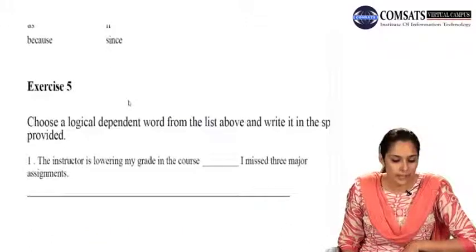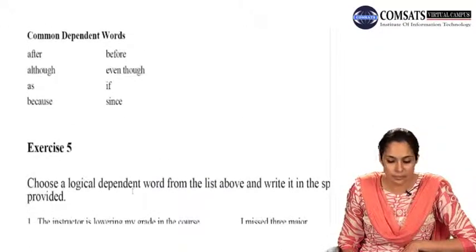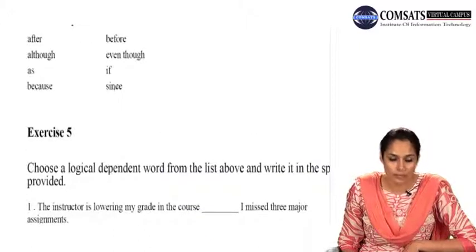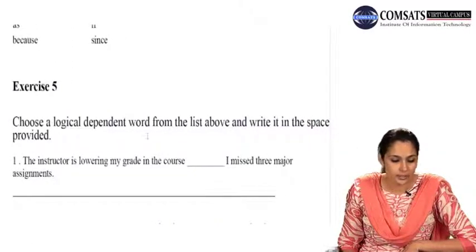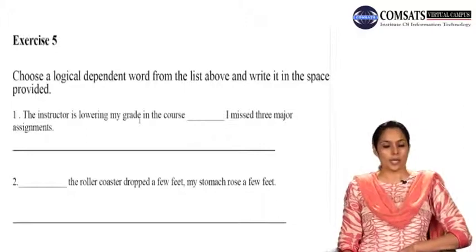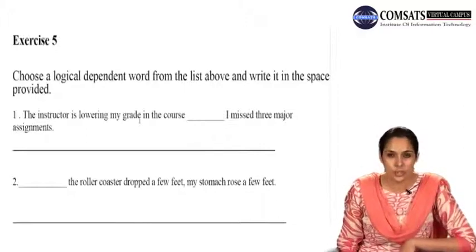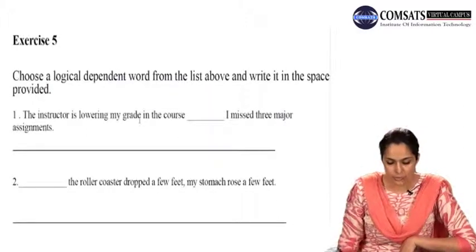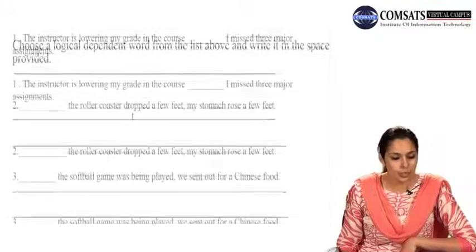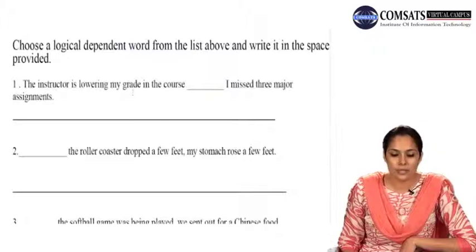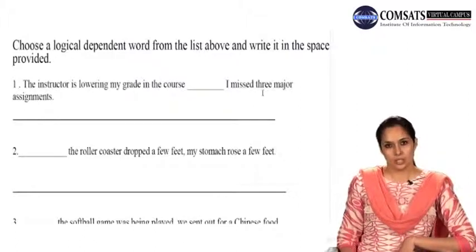Now exercise 5, you have to choose a logical dependent word from the list above and write it in the space provided. From this list you have to choose a dependent word and write it in the blank in this exercise. Let's look at the sentences and see which dependent word you are supposed to use here. And we have only 3 sentences in this one. The instructor is lowering my grade in the course. Dash, I missed 3 major assignments.